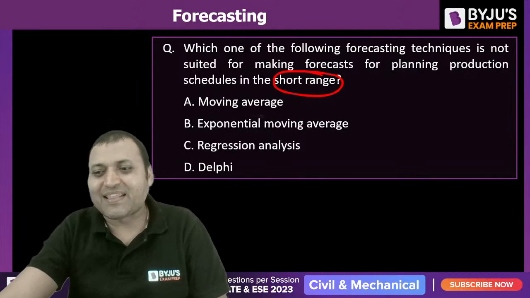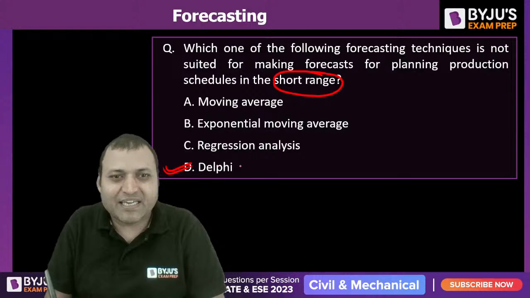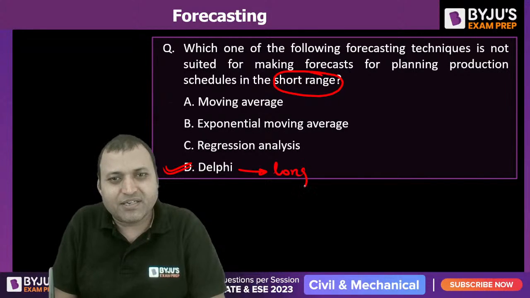So the Delphi method is for long range forecasting. It is for long range, isn't it?